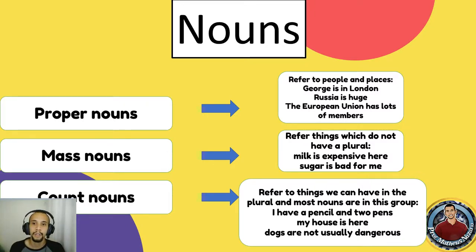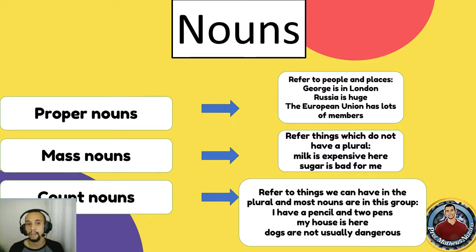The European Union has lots of members, so European Union. We also have mass nouns or uncountable nouns, as we are used to seeing, and these refer to things which do not have a plural form. For instance, milk is expensive here. Sugar is bad for me. So you cannot say milks. You cannot say sugars. They are mass nouns.